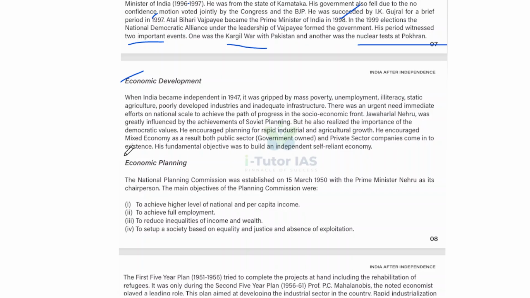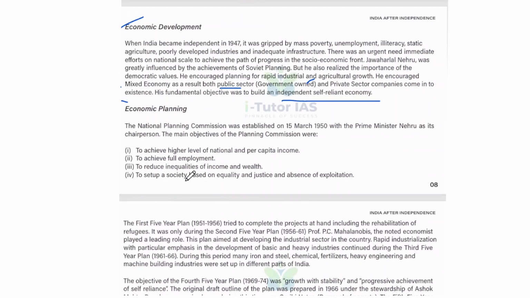Jawaharlal Nehru was greatly influenced by the achievements of Soviet planning, but he also realized the importance of democratic values, and he encouraged planning for rapid industrial and agricultural growth, and he encouraged a mixed economy. As a result, both public sector, that is government owned, and private sector companies came into existence, and his fundamental objective was to build an independent, self-reliant economy.